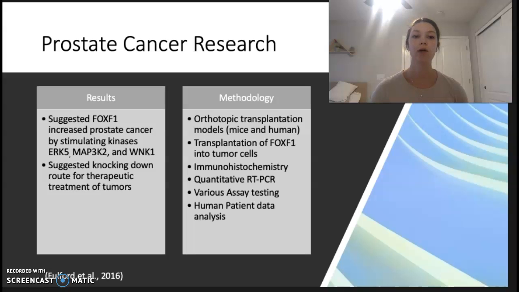He also linked this overexpression to rapid tumor growth and metastasis in mice, and suggested using a knockdown route for therapeutic treatment of these tumors.